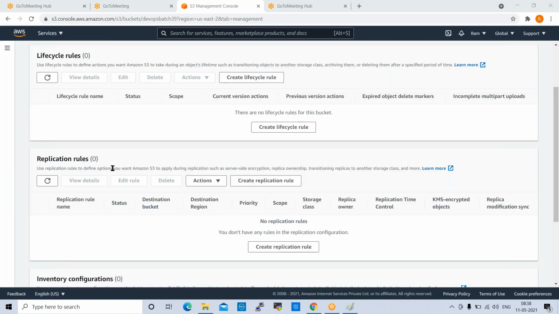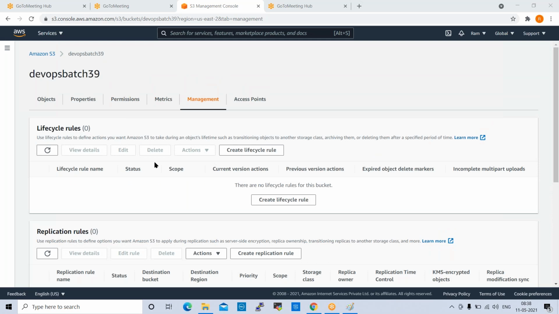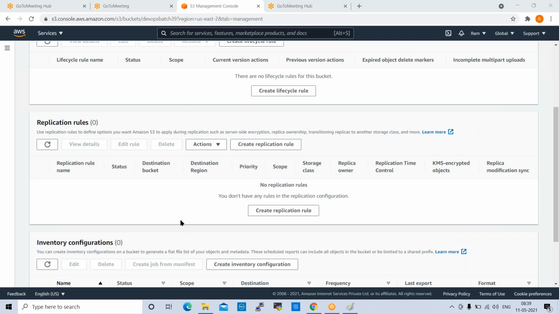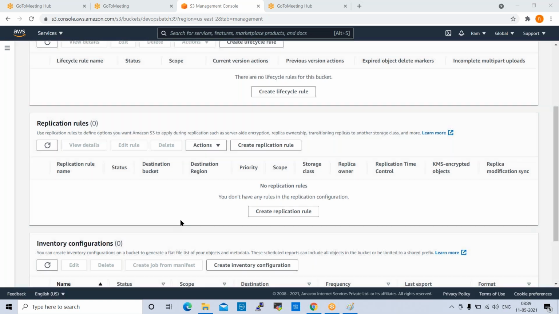Yeah, replication rules. Replication automatically happens, no need to create any rules here. When we create an S3 bucket, that bucket will be available globally, so we can access it from anywhere. That is enabled by default, no need to configure replication rules. Replication means it will replicate from one region to another region, so we don't need to perform it manually. It will be available already.